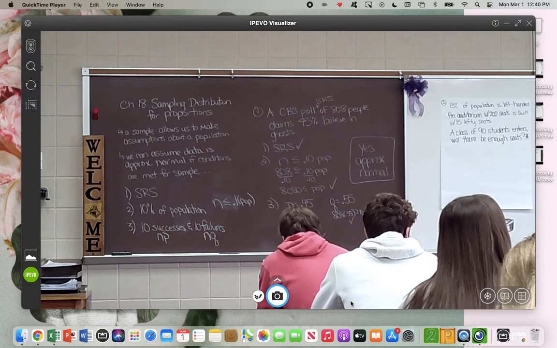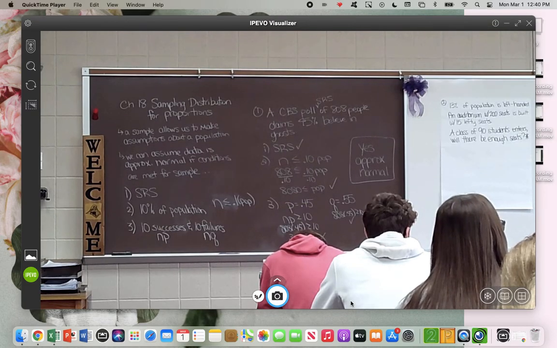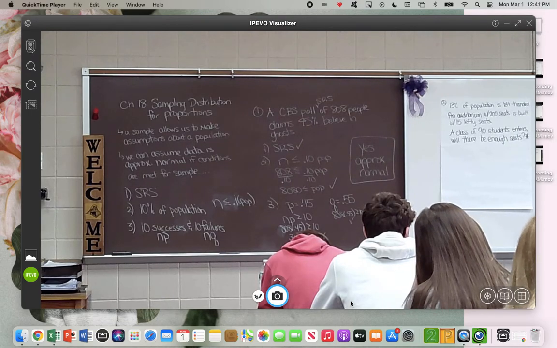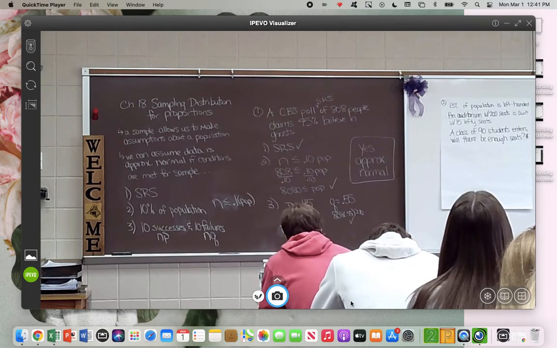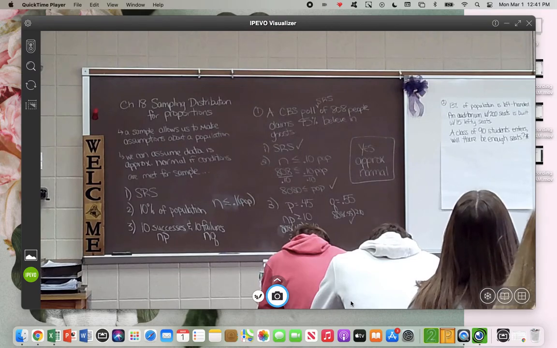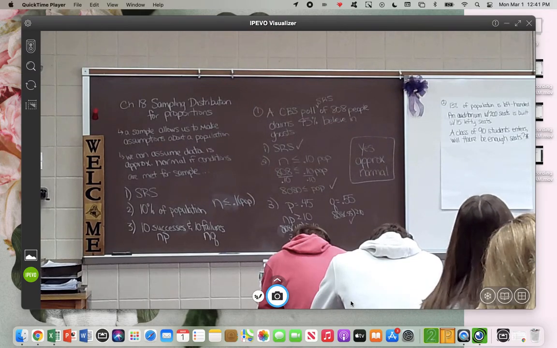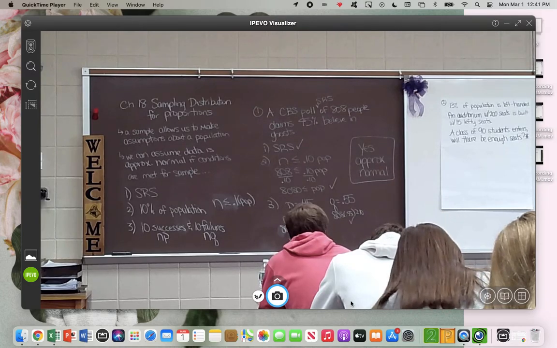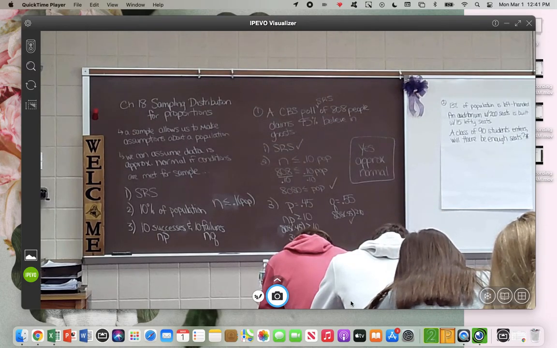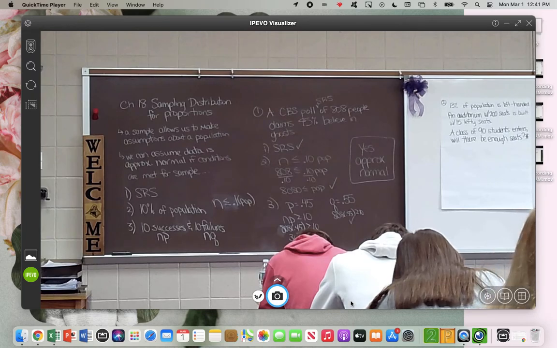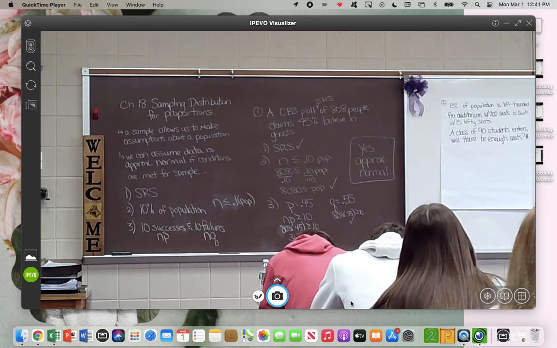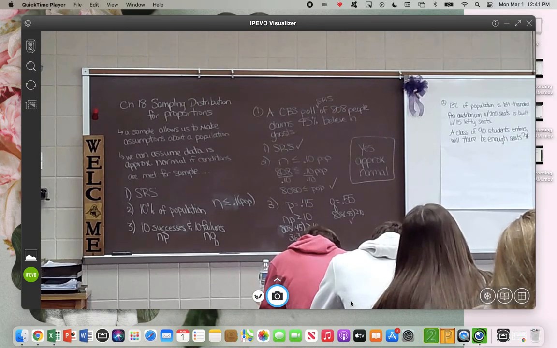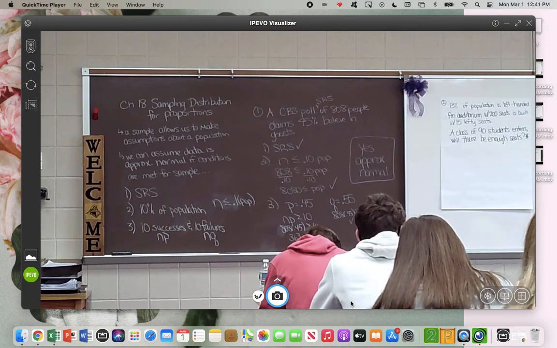So on this one, it says 13% of the population is left-handed. And an auditorium with 200 seats is built with 50 lefty seats. Now, you guys have to notice in this room, all of the desks are universal, not a lefty or a righty desk. But do you know what kind of desks I'm talking about, the lefty and the righty ones with the elbow arm thing?